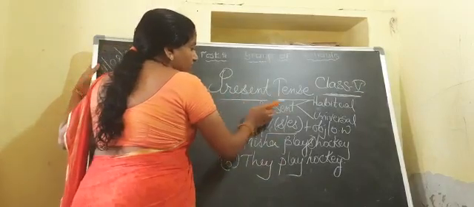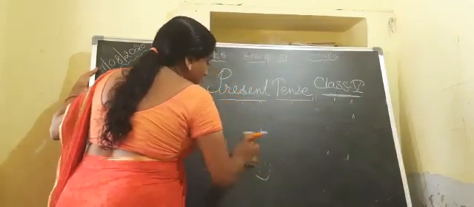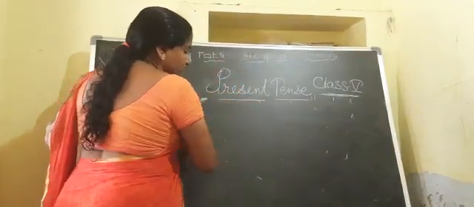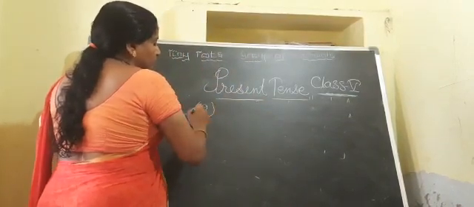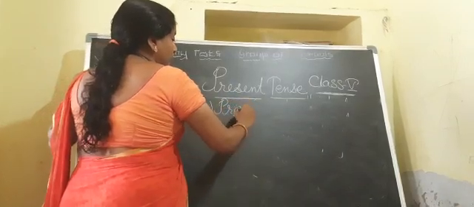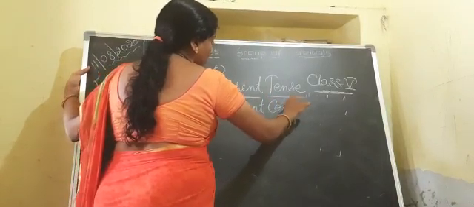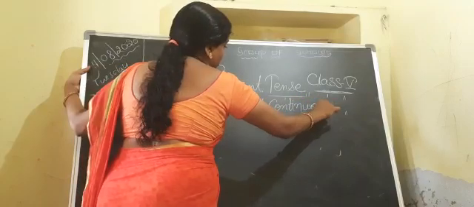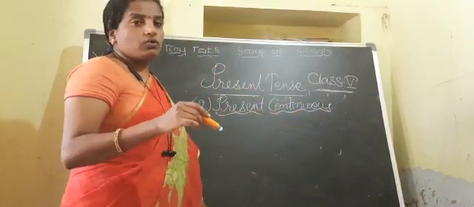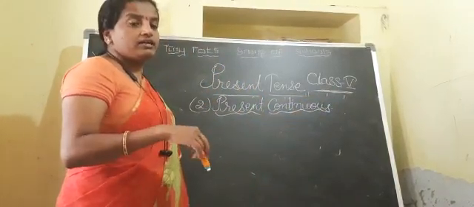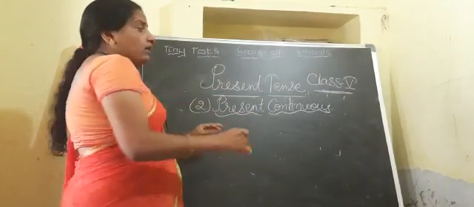Now let us discuss one more tense in the present tense. What is that, our next one, children? Present continuous. Okay, second one. Present continuous. See, children, as the name itself shows, it is the work in progress. Continuous means progress, means జరుగుతా ఉంది. So the action which is going on at the time of the speaking is denoted by present continuous.